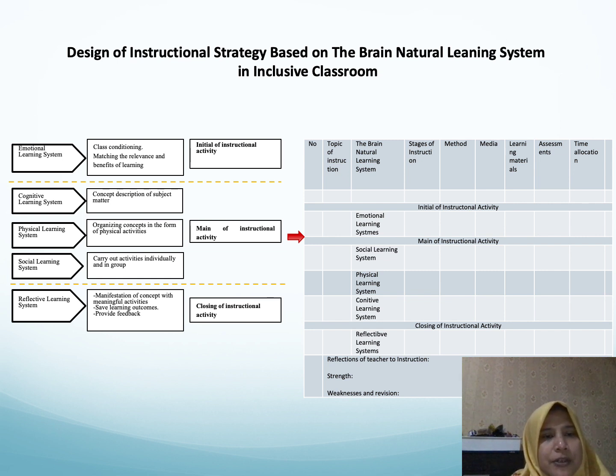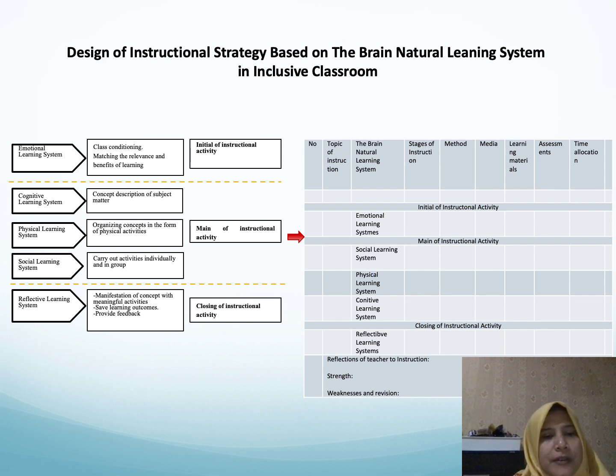For the initial instructional activity, we involve the emotional learning system, where the teacher can do class conditioning and then match the relevance and benefit of the learning, especially to the students.